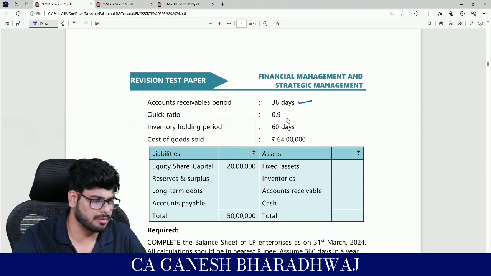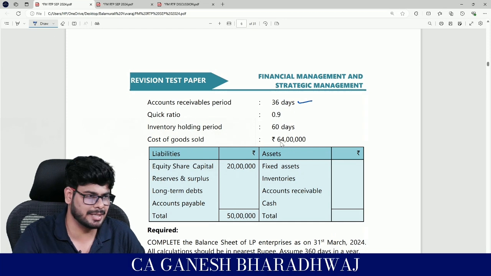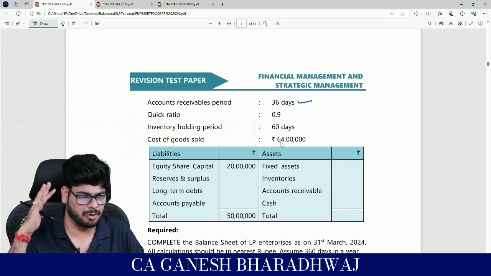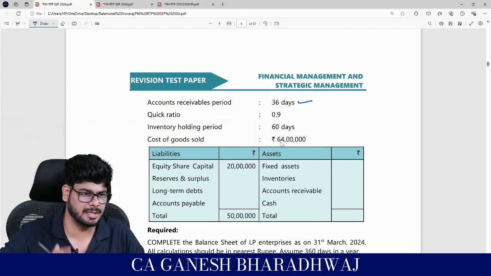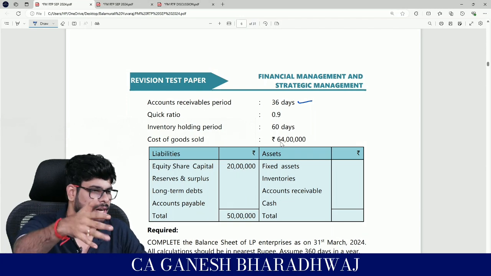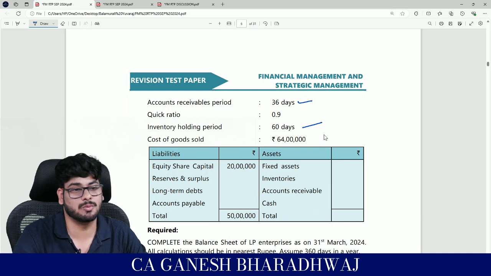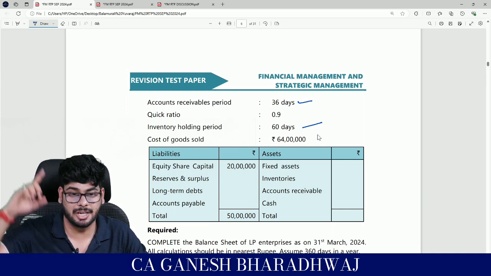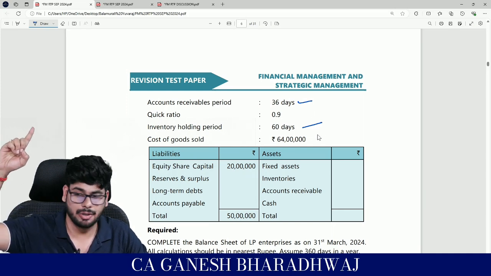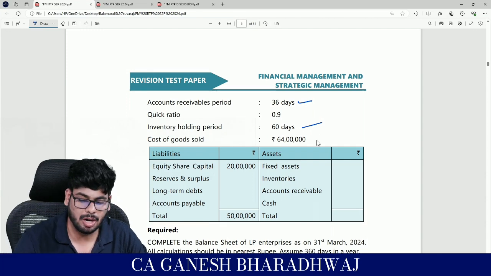Fine. Quick ratio, basically quick is the acid test. Acid test is nothing but quick assets upon your current liabilities. What do you mean by quick assets? All the current assets minus your inventories and prepaid expenses. That's about it. Then inventory holding period is 60 days. What will you do? 360 upon 60, you will get your inventory turnover ratio. Correct? Clear with this? Then your COGS is given.